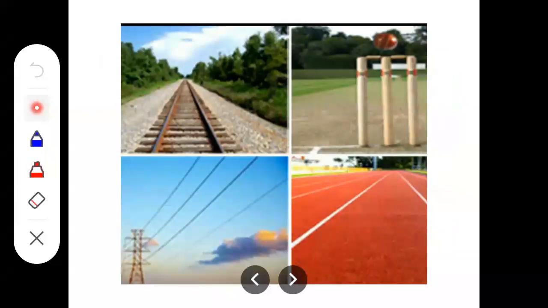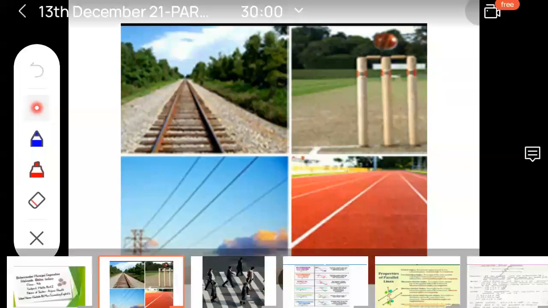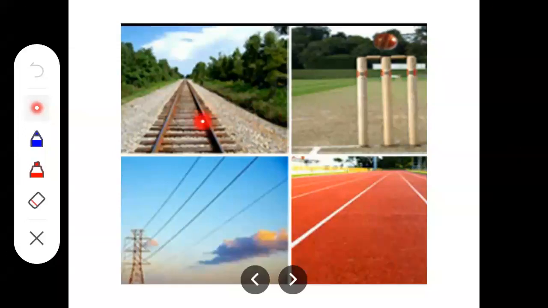Here you can see different pictures, those are the examples of parallel lines. Okay, in day-to-day life, you can see those. Here you can see the railway tracks, and those are parallel. In another picture, the stumps are kept parallel in position to each other.